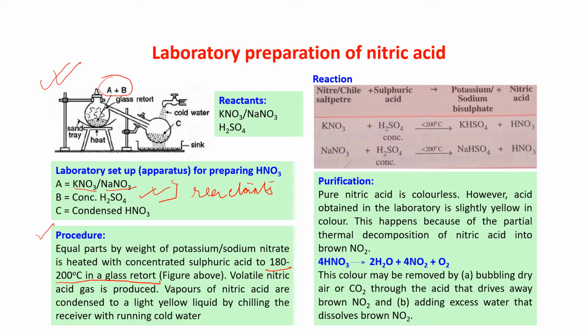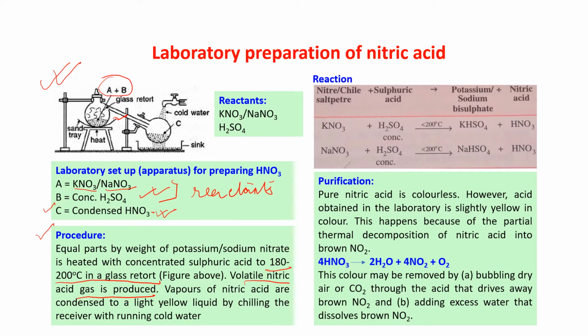Then volatile nitric acid gas is produced, that means vapor of nitric acid will come. And it will come from this side, this pipe. Vapors of nitric acid are condensed. Now see here, the vapor of nitric acid is coming out. Now what is C? That is condensed HNO3. That is the product, condensed HNO3.